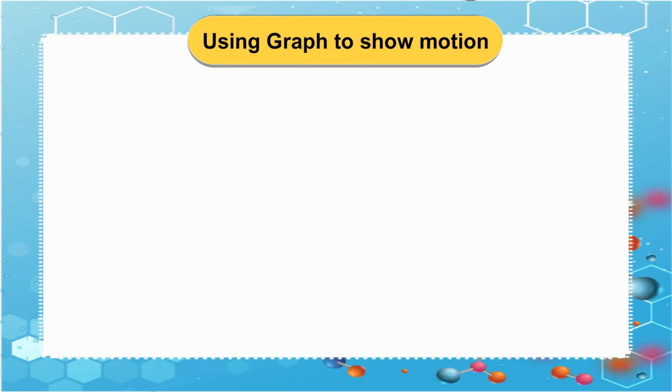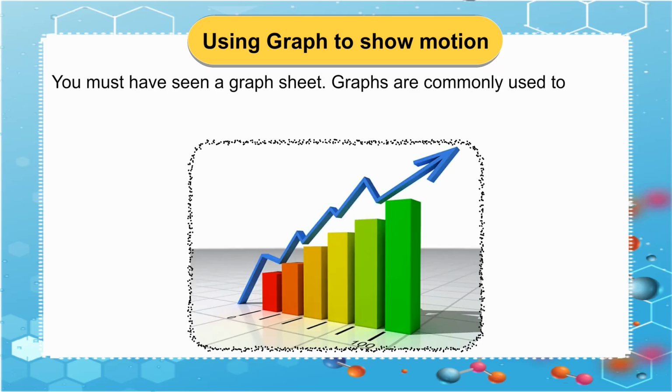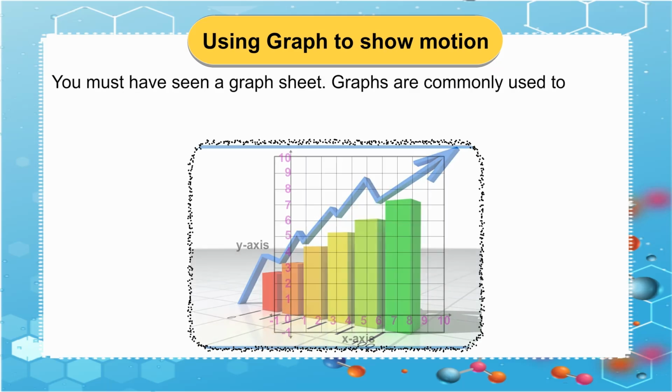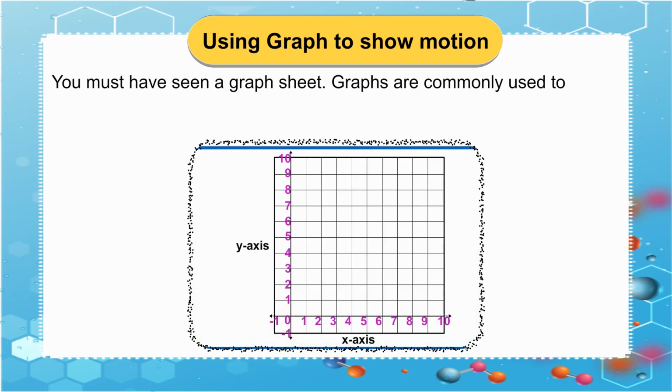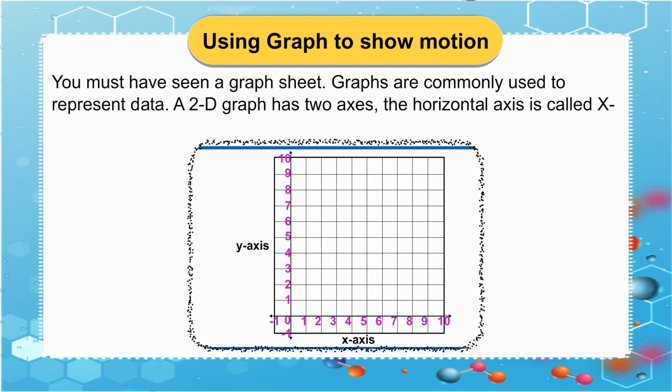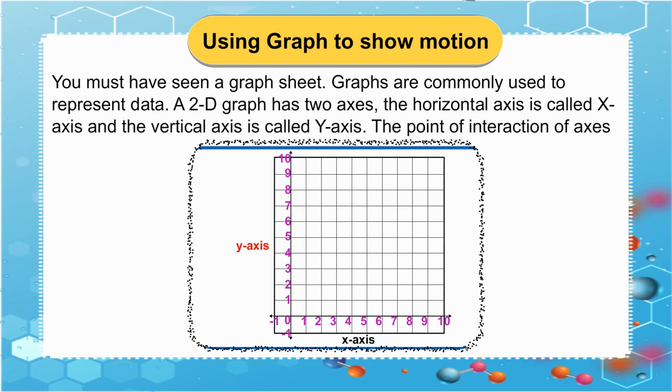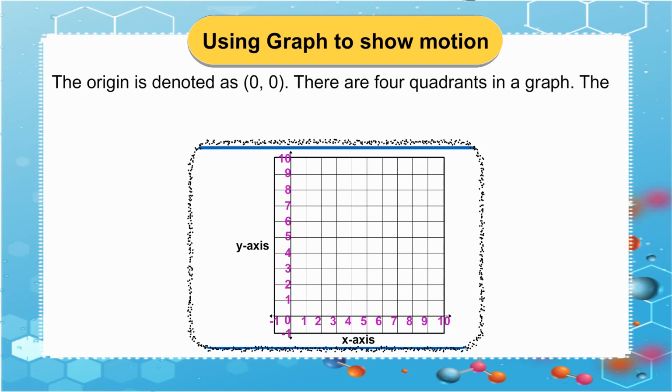Using graph to show motion. You must have seen a graph sheet. Graphs are commonly used to represent data. A 2D graph has two axes. The horizontal axis is called x-axis and the vertical axis is called y-axis. The point of intersection of axis is the origin. The origin is denoted as 0, 0.